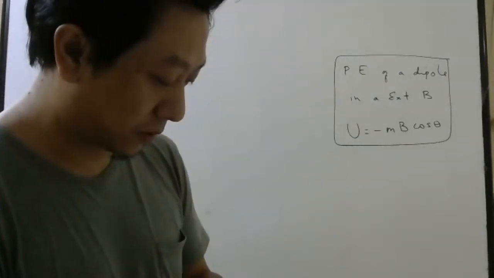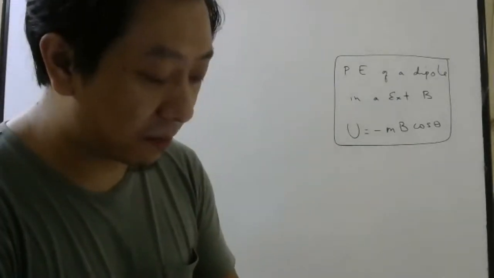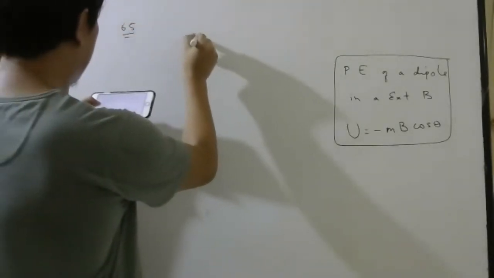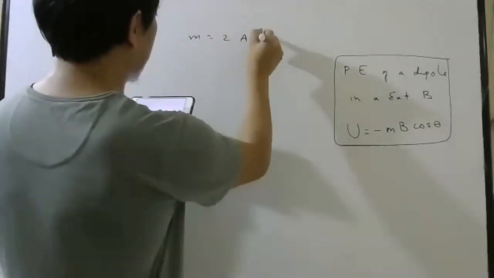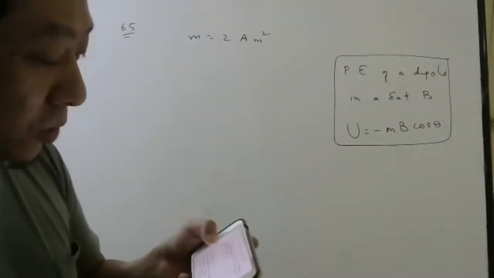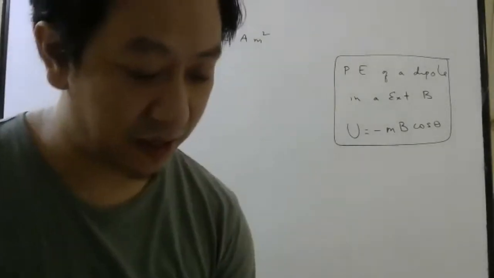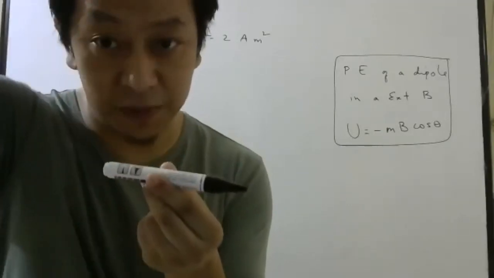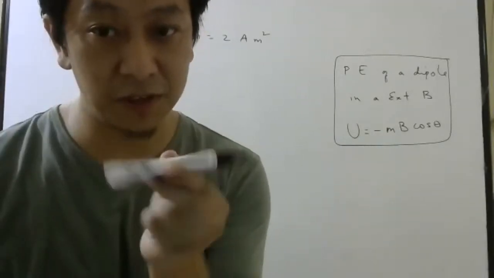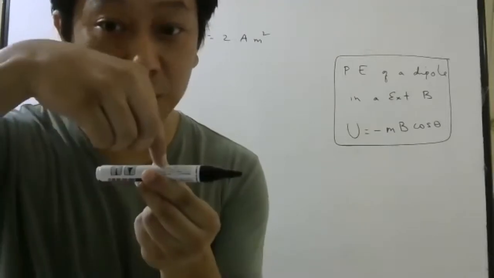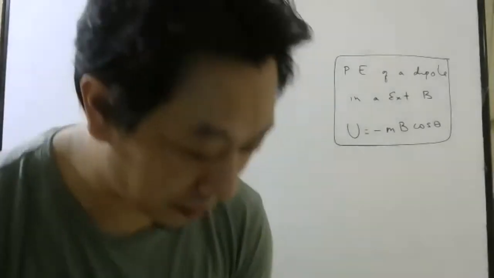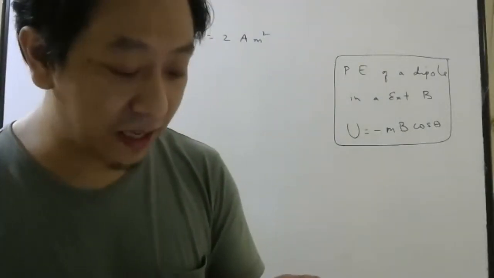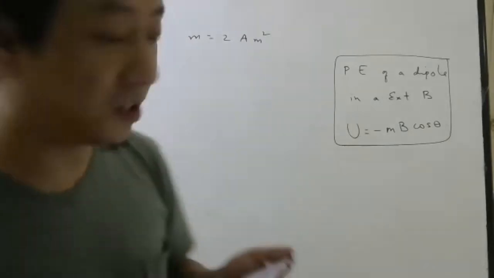Now, see the next question. A bar magnet with magnetic moment 2 ampere meter square is free to rotate about a vertical axis. Meaning it is rotating horizontally. If it rotates horizontally, the axis will be vertical, right? So the magnet is free to rotate horizontally about which axis? Vertical axis, passing through its center. The magnet is released from east-west position.